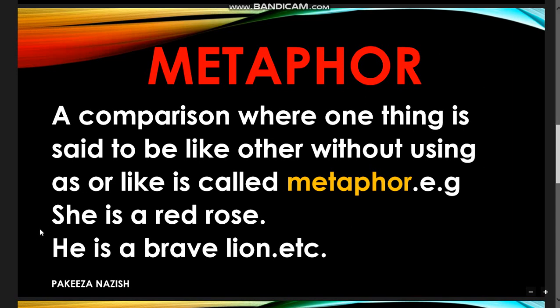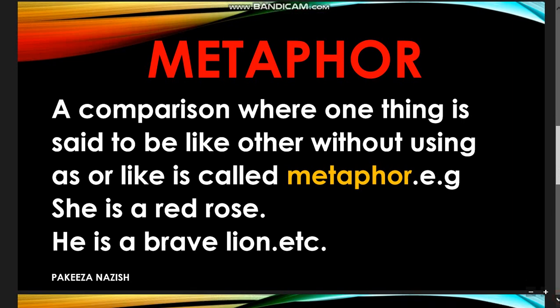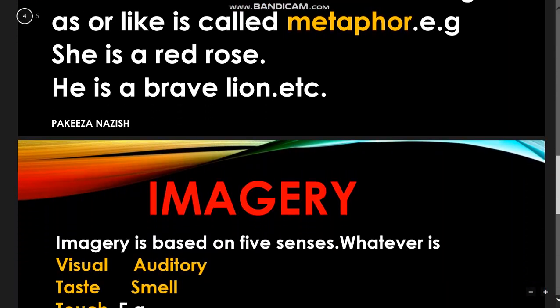So here are some examples. She is a red rose. I'm not saying that she is as a red rose. The word as is not used over there. He is a brave lion. I am calling someone directly a brave lion. I am not saying that he is as brave as a lion. Otherwise it would have become a simile. So the simile and metaphor both are used to compare things, but the simile uses the word as or like, and the metaphor does not use the words as or like.